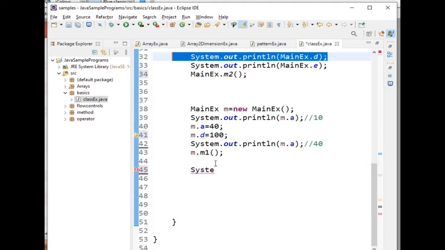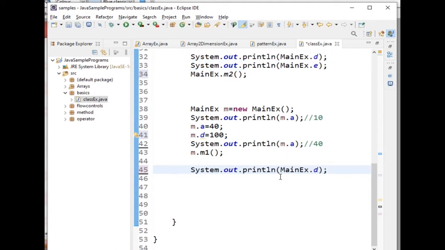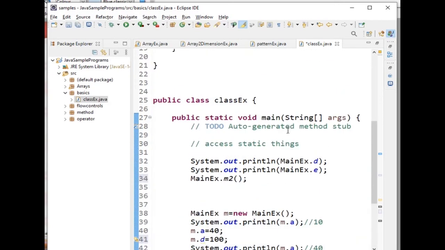After changing, I am trying to print this. Now, this is before changing.